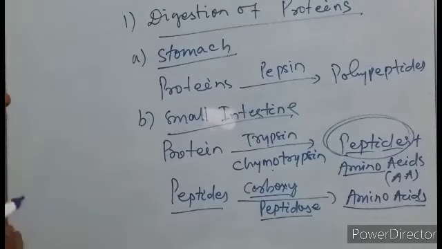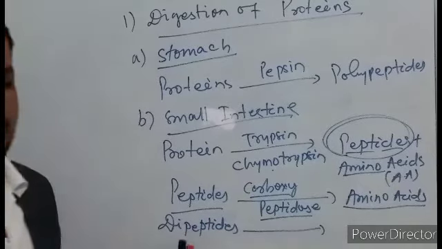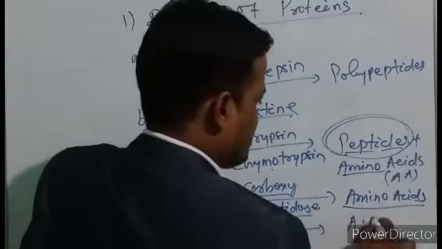So this is about the digestion of proteins. Is it right? Next, come to dipeptides. We know that there are different types of peptides, like dipeptides and tripeptides. Di means two peptides. Dipeptide is converted into amino acids in the presence of dipeptidase. Similarly, tripeptide is also converted into amino acids in the presence of tripeptidase.